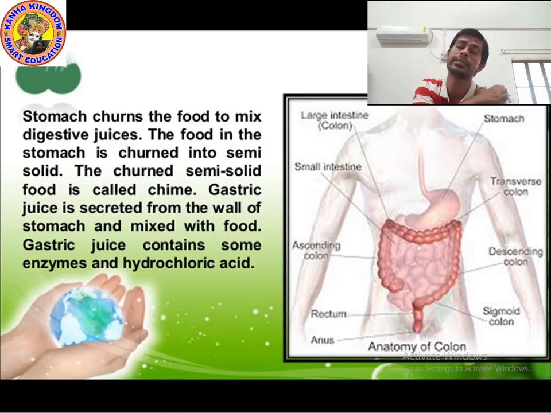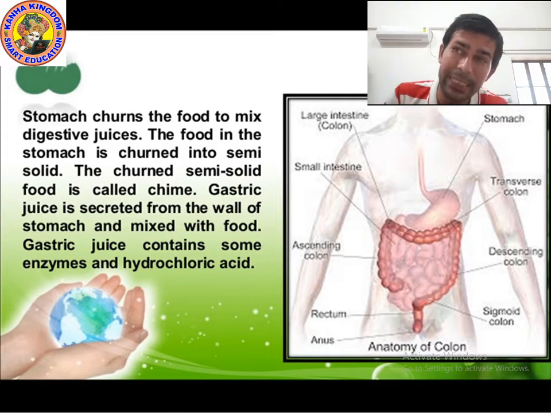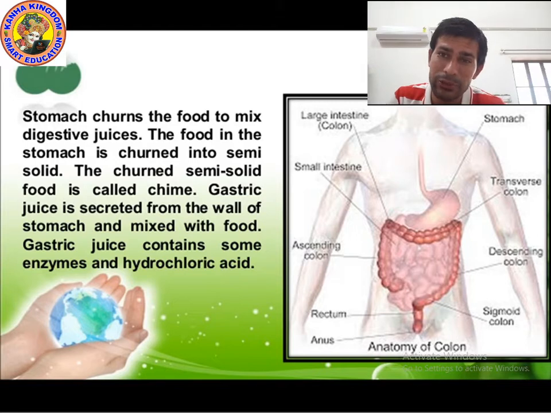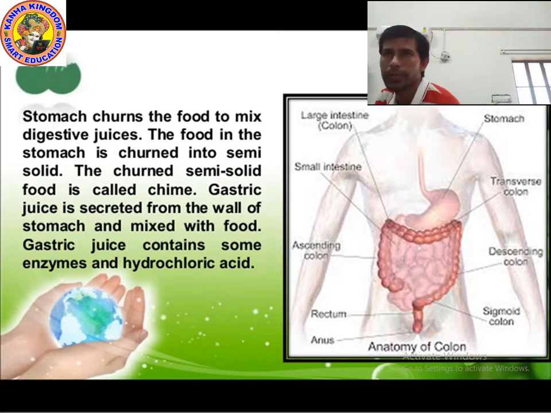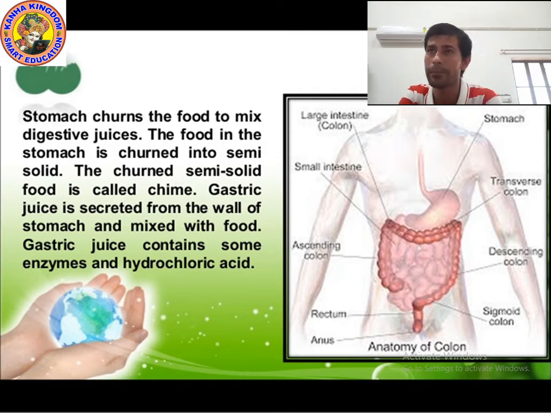So the stomach churns the food to mix digestive juice. The food in the stomach is churned into semi-solid. Due to churning, due to mixing of food with digestive juice, it converts into semi-solid. The churned semi-solid food is called chyme. Remember this food is called chyme.